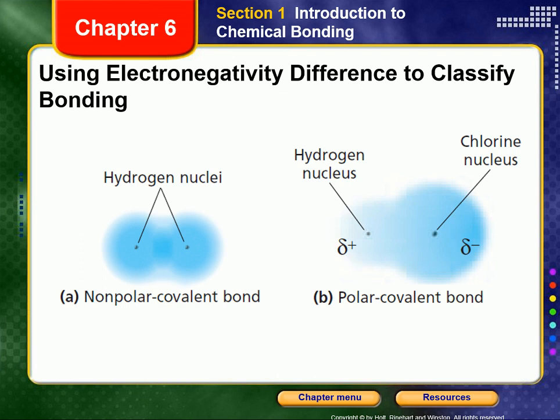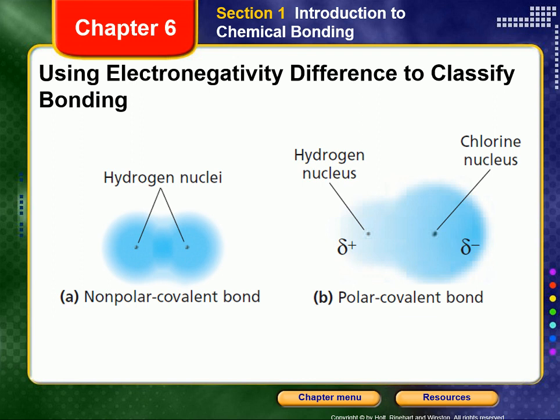Nonpolar and polar covalent bonds are compared in Figure 6-3, which illustrates the electron density distribution in the hydrogen-to-hydrogen and hydrogen-to-chlorine bonds. The electronegativity difference between chlorine and hydrogen is 3.0 minus 2.1, which is equal to 0.9, indicating a polar covalent bond.